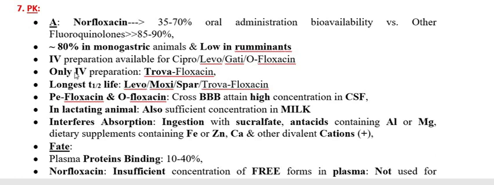Among these, the fluoroquinolones with a longer half-life are levofloxacin, moxifloxacin, sparfloxacin, and trovafloxacin. Those with a higher half-life stay in the systemic circulation for a longer time interval, so the drug does not need to be repeated as often.